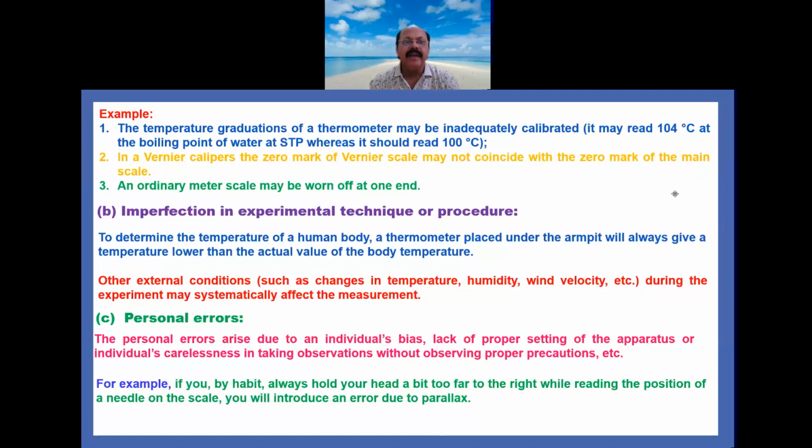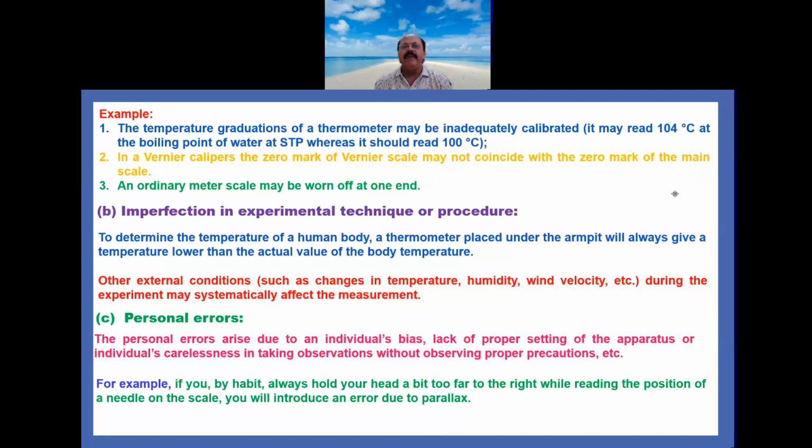Now the next systematic error is personal error. Personal error basically arises due to individual bias, that is, lack of proper setting of the apparatus, or the individual being careless in taking observations without observing proper precautions.